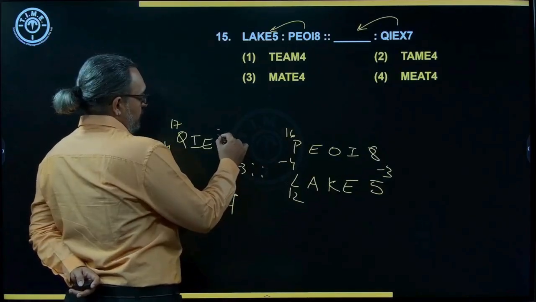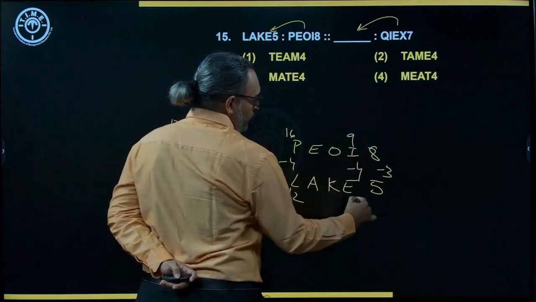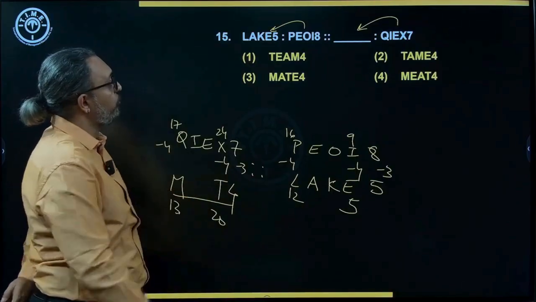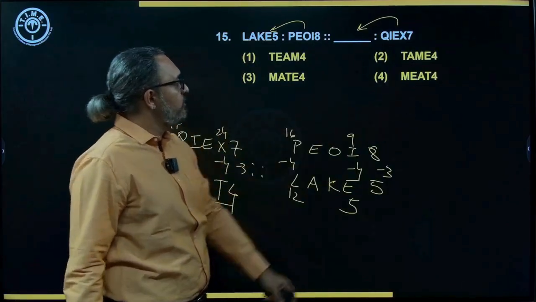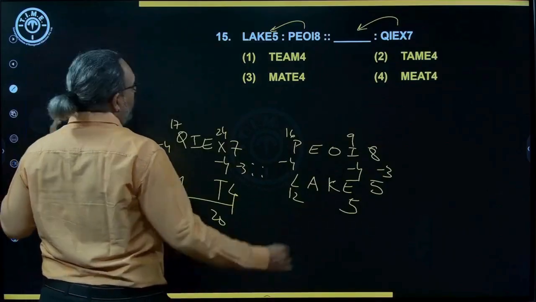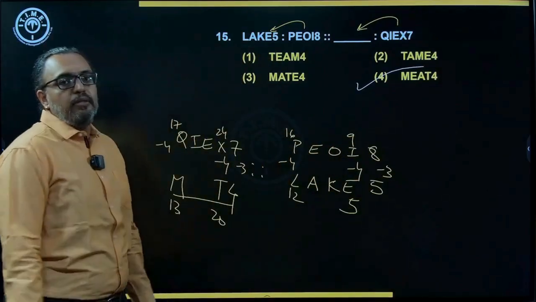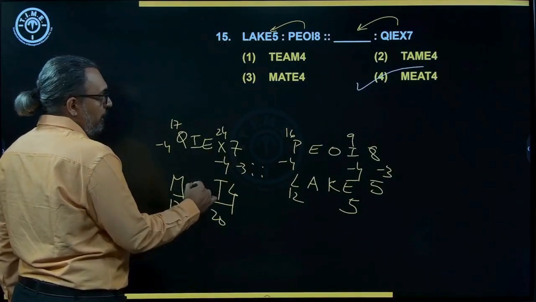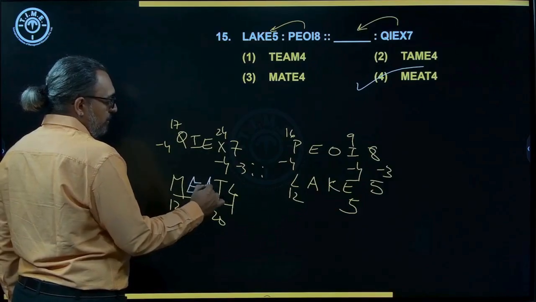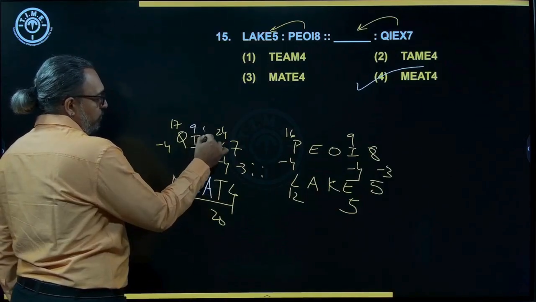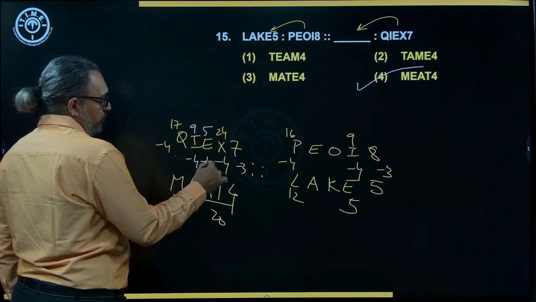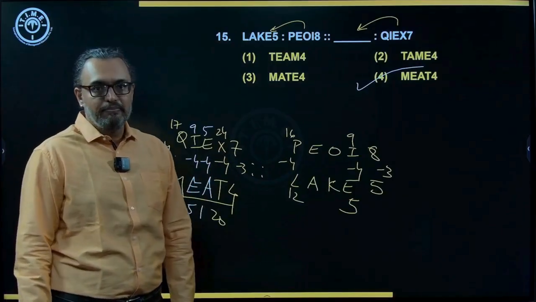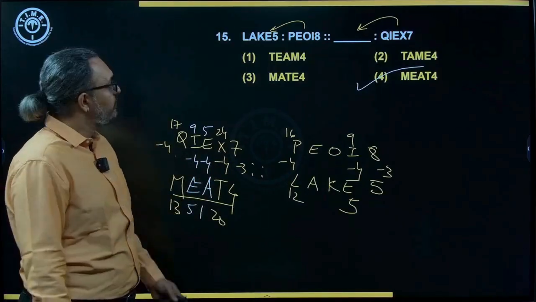Then I'll check this 24, which is 9. 9 minus 4 is 5. So 24 minus 4, 20. That is T. So M starting and then T4. So M starting and then T4 you have is option 4. So 15th, you can mark option 4 and then move on to the next. So parallelly keep an eye on the options. So it is MAEAT. So everywhere it is minus 4, minus 4, minus 4, minus 4. And then for the number it is minus 3. Correct? Right.